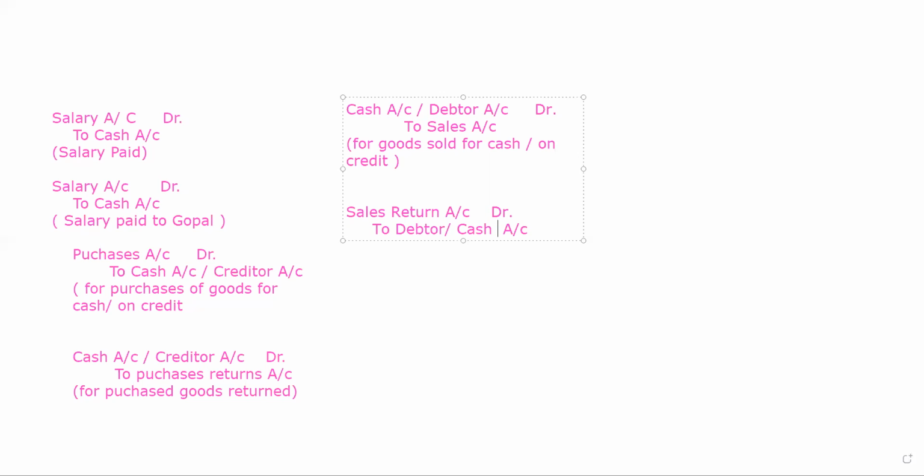Now I am going ahead and going to start a topic that is very important, related to discount. In case of discount, what are the entries to be passed? Discount means a kind of concession or allowance given by the business.